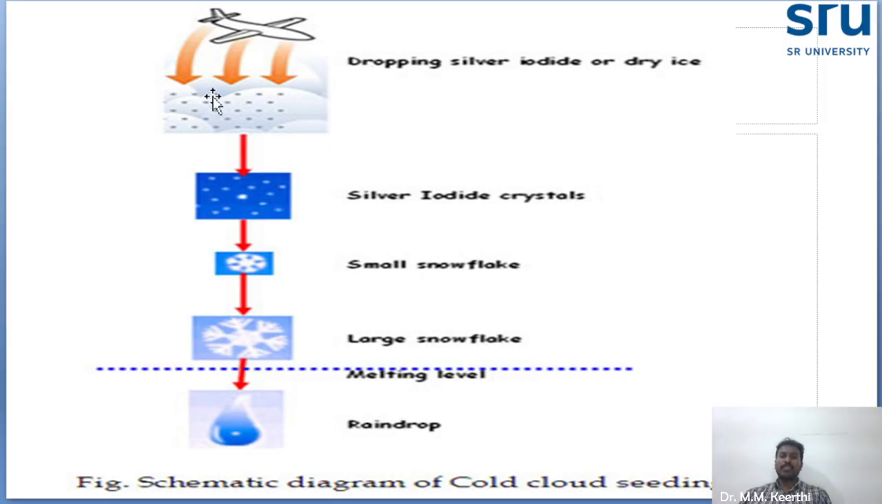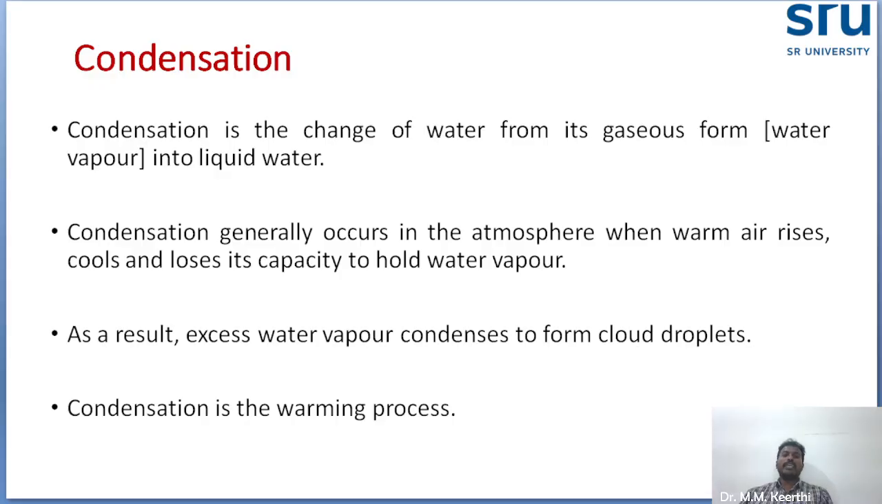Through aircraft, they are spraying the silver iodide or dry ice. Slowly, the condensation begins. Silver iodide crystals will form, and the snowflake's size will slowly increase. It will become heavy, the condensation process will occur, and it will convert into raindrops and reach the earth's surface in the form of precipitation. So this is the aircraft. They are spraying for cold cloud seeding. They are doing it. Okay. Condensation.